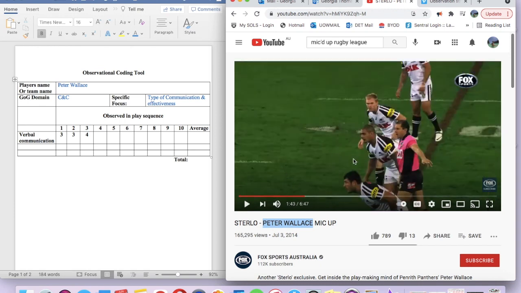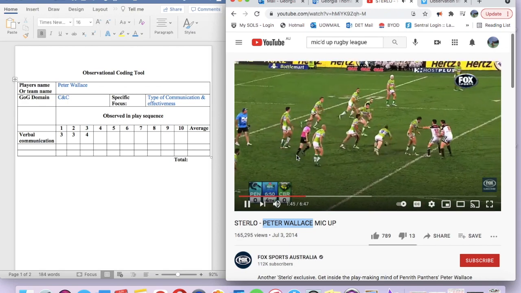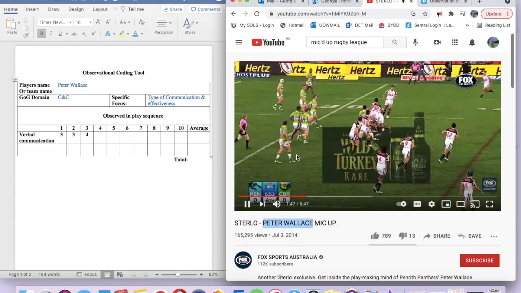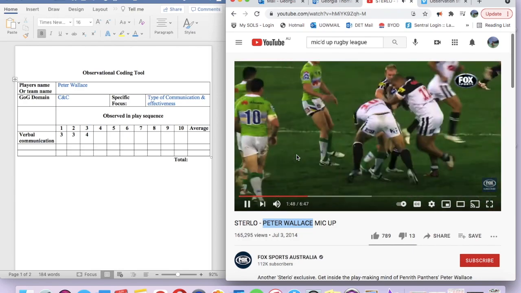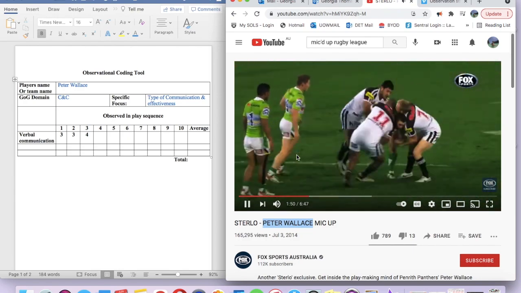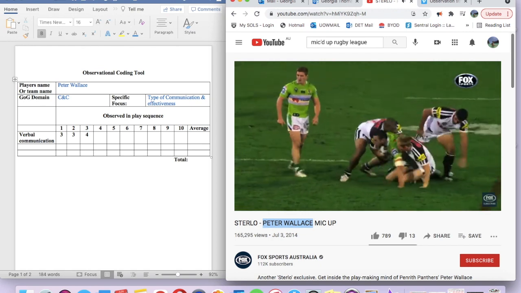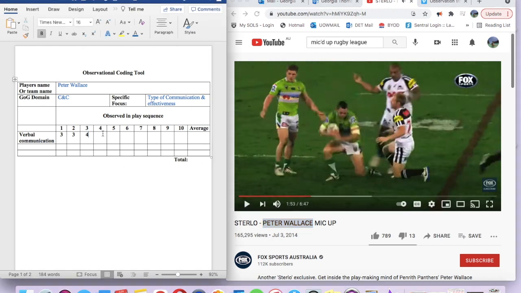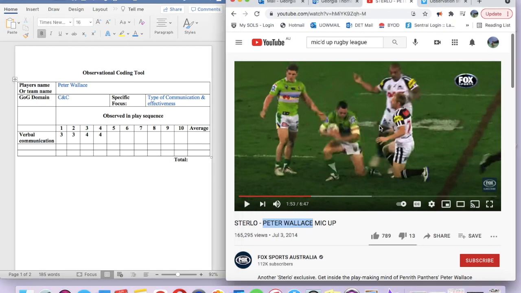So this one, he's talking to his players again in defence, tip on, tip on, tip on, predicting that the ball's going to be tipped on to the second player running. In which it does. They're able to make a successful tackle. Alright, so I would give that a 4 again. As well, it's an action statement. He's predicting the play, allowing the players around him to really know what they're doing in defence.